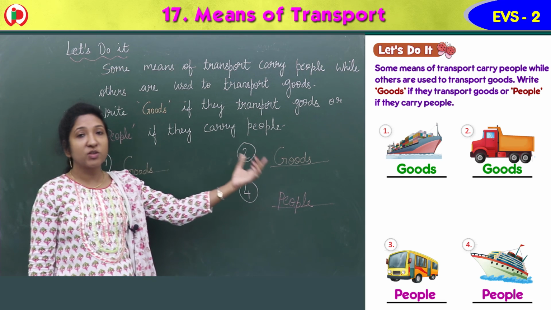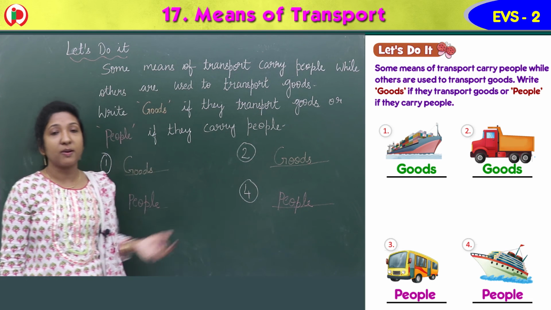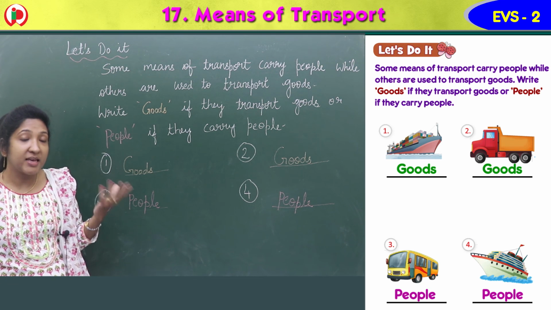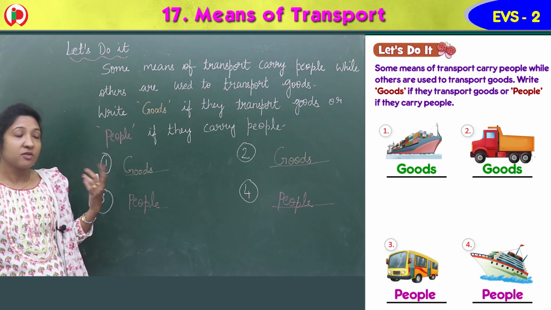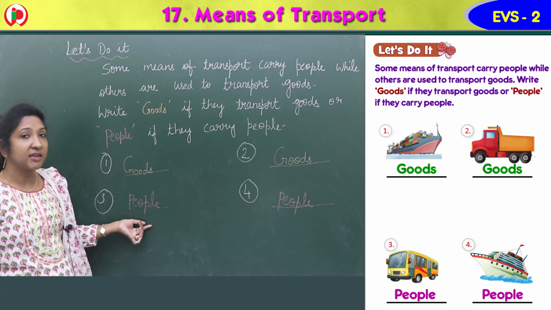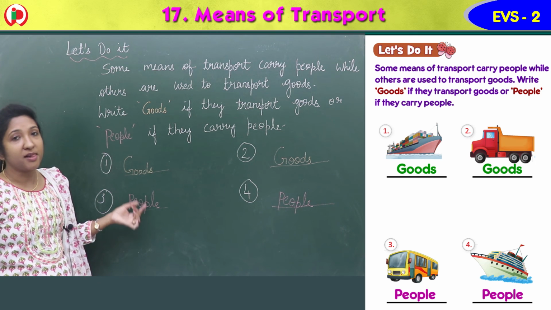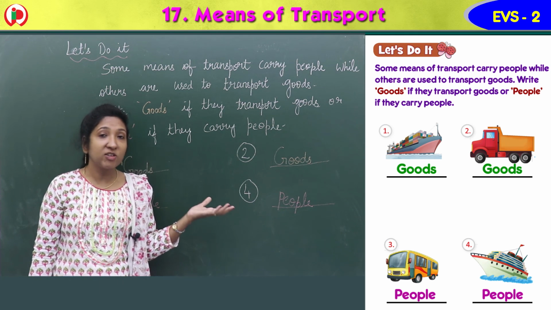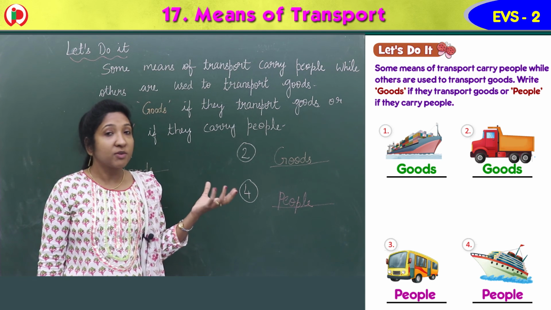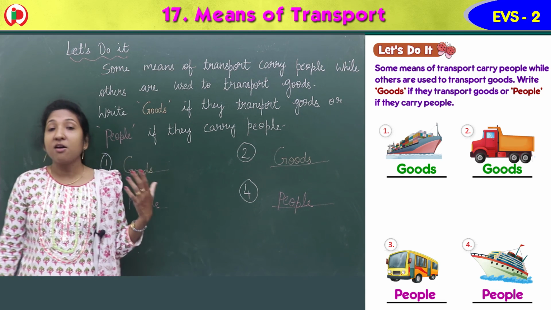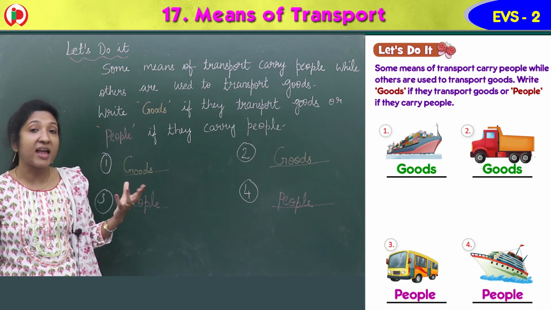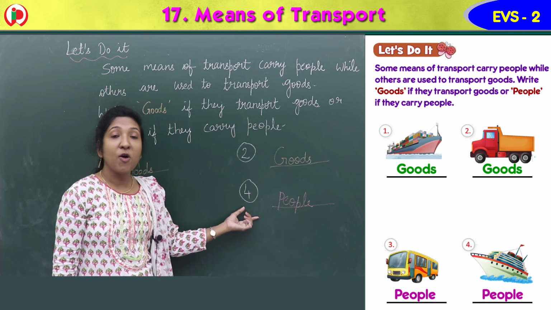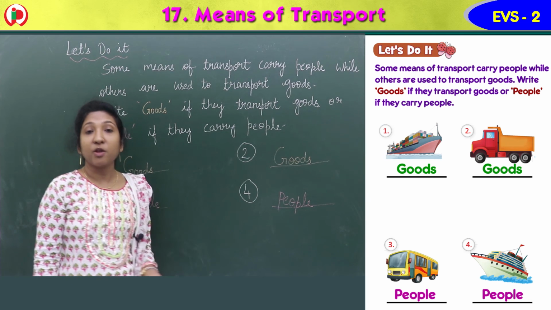So you have to write goods. Now coming to the third image, there you can see a bus that carries people. So you have to write people there, P-E-O-P-L-E, people. Now coming to the last image, the fourth image, there is a water transport there, the vehicle that travels through water, it is a ship. The ship carries people, so you have to write people there, P-E-O-P-L-E, people. Okay children?